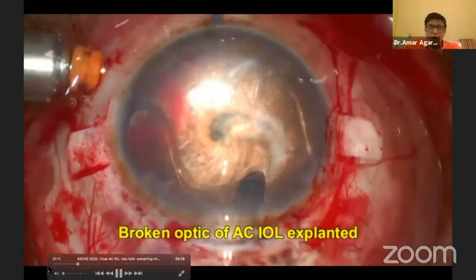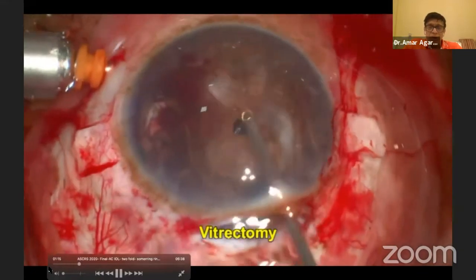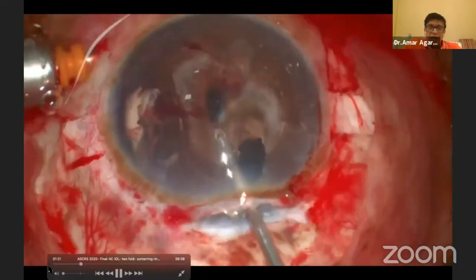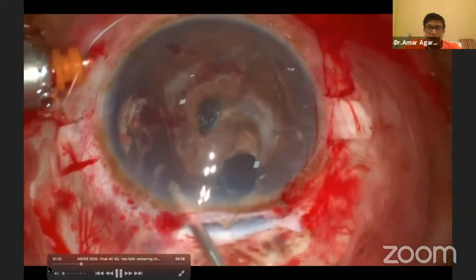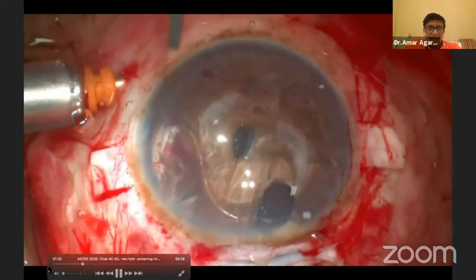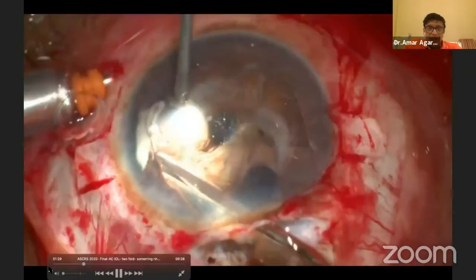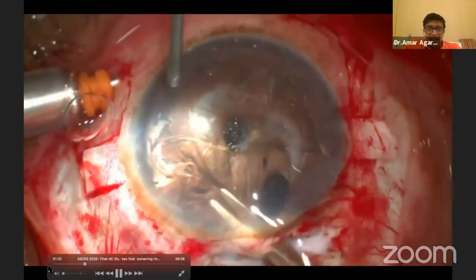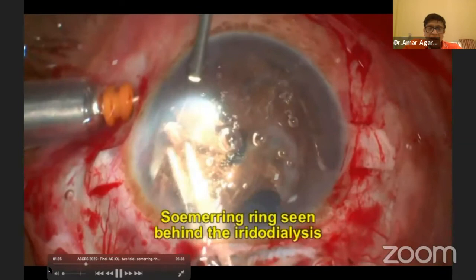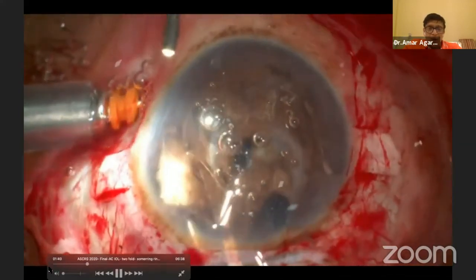So now we're going to do a vitrectomy. When we are doing the vitrectomy portion, I'm trying to check on that pupillary area there. You can see there, I'm in slight trouble because the iris was so badly traumatized. I'm still not able to release it. And there's something white behind. If you realize, it's exactly what Dr. Athiya was talking to us about, a Sommering ring. It was lying behind the iris there, which we could see only on that iridodialysis.